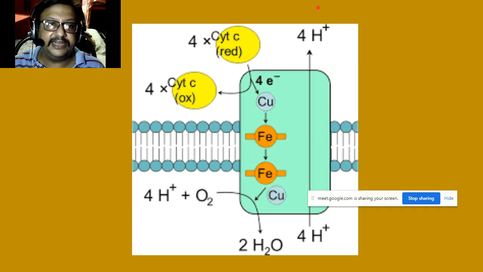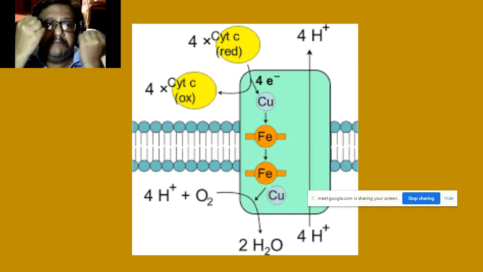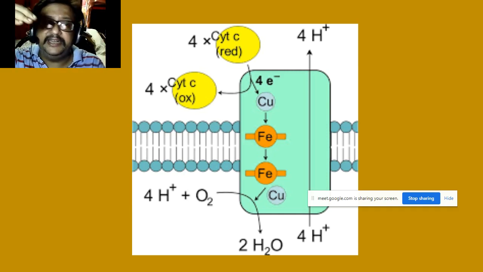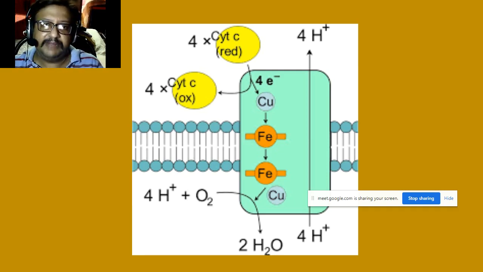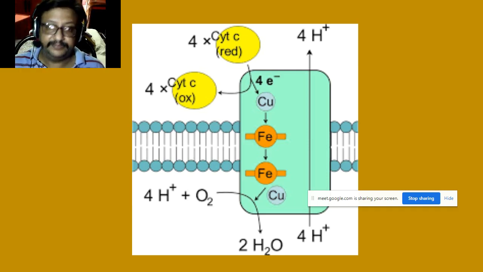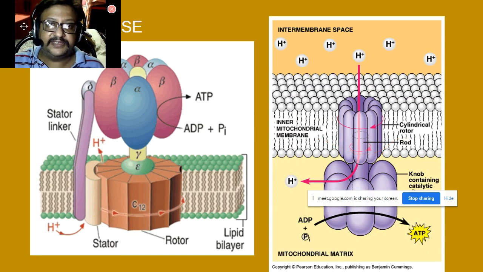The target is to get as many H plus in the intermembrane space and as few H plus inside the mitochondrial matrix, so that there is a higher gradient of H plus outside, high concentration in the intermembrane space and low in the mitochondrial matrix. So this is supposed to drive the turbine of ATP synthase. So in the 5th step, what happens?